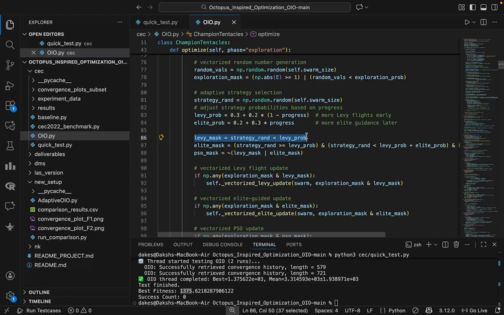And if it is not less but greater than the random number, then we will do a PSO update. This is like moving towards the best solution known till now. This is known as exploitation. So we are dividing our exploration and exploitation based on this random number which is being generated here.